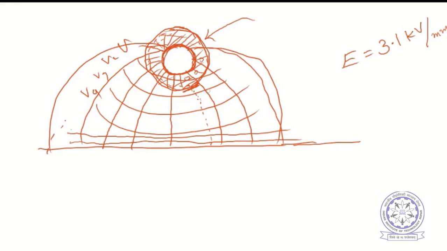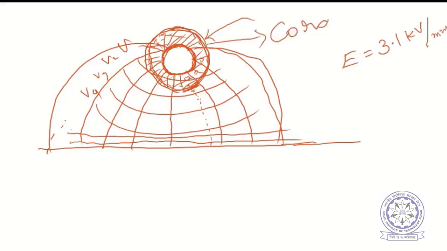That is why beyond this cylindrical surface they cannot cause any ionization, and the ionization region cannot extend. This region, in which this phenomenon occurs, is known as corona.